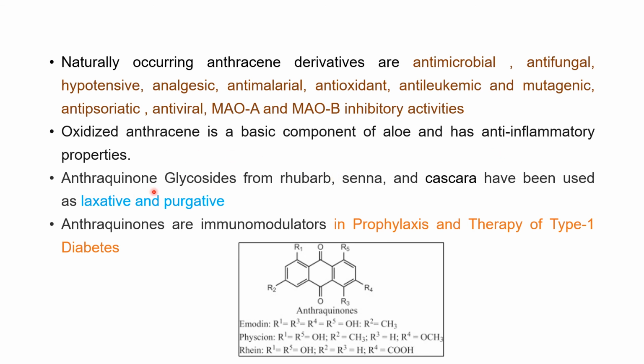Even anthraquinone glycosides, which are widely found in rhubarb, senna and cascara, are known for their laxative and purgative properties. There are three anthraquinones: emodin, physcion and rhein. These are immunomodulators. They are used in prophylaxis and therapy of type 1 diabetes.